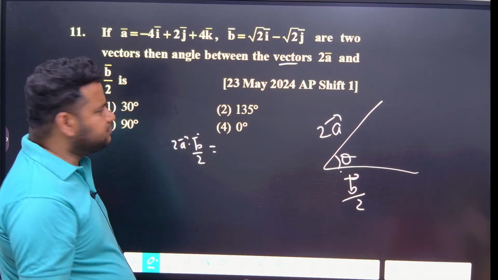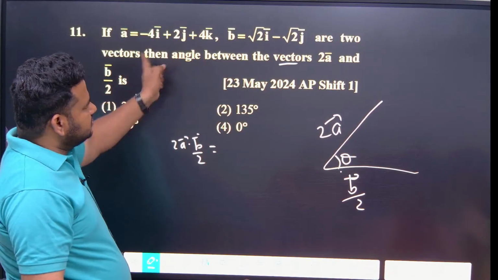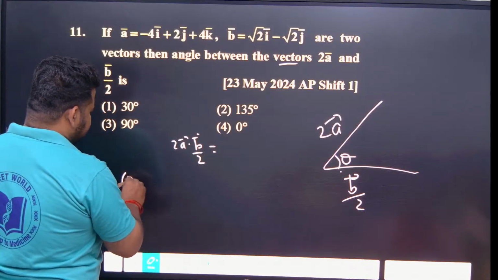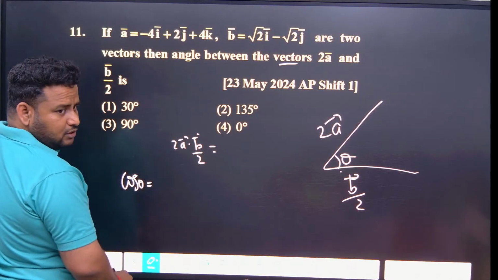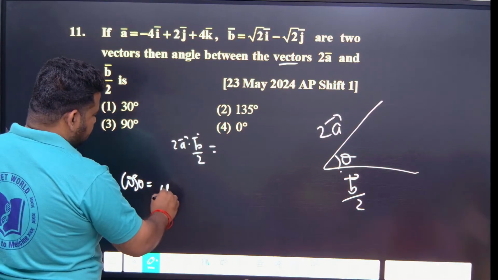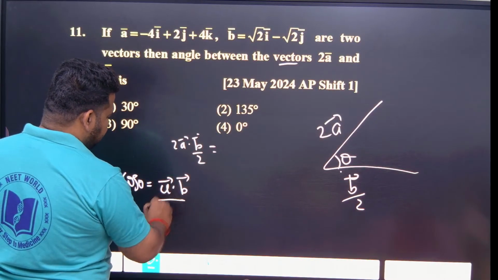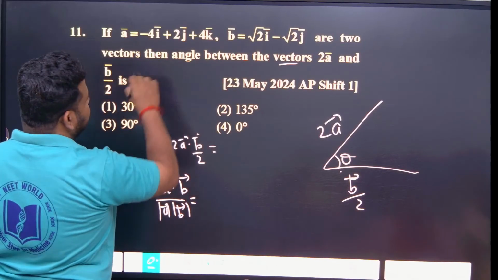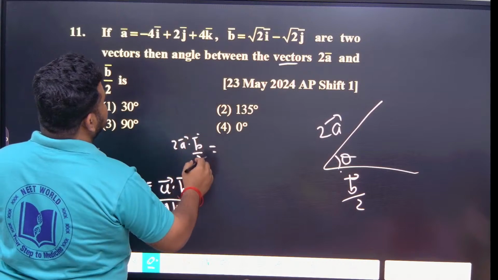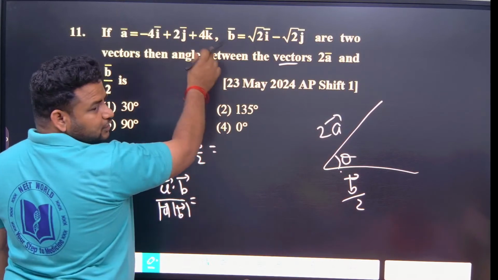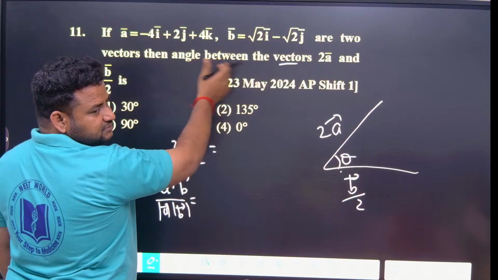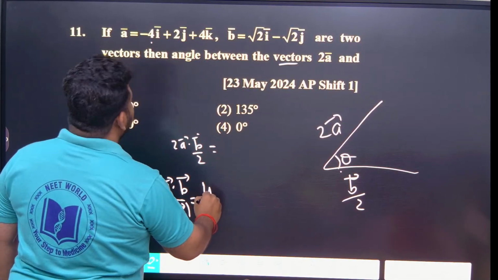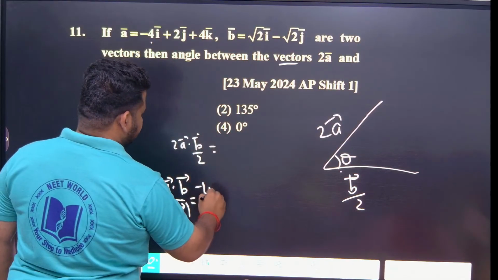They are asking the angle, so cos theta is equal to A dot B by mod A mod B. A dot B is 4 into root 2, A1 A2 plus B1 B2 plus C1 C2, so 4 into i, that is 4 root 2, where minus is there, so minus 4 root 2.